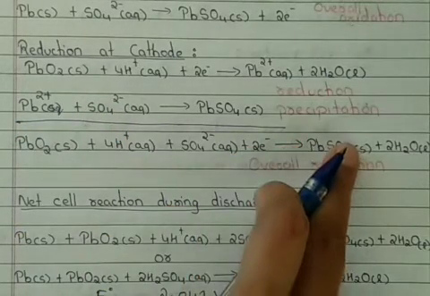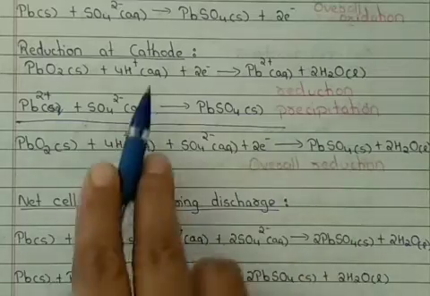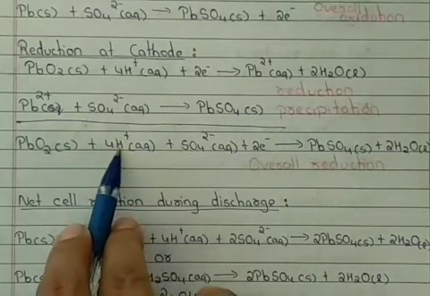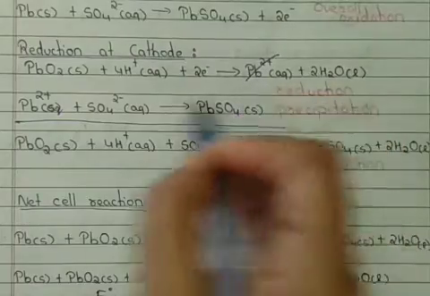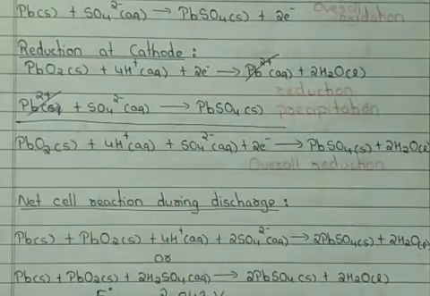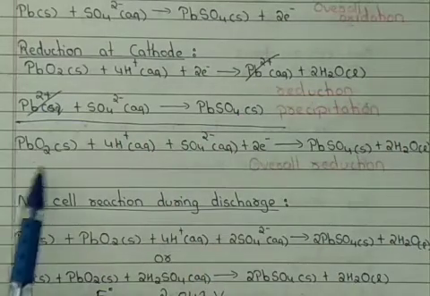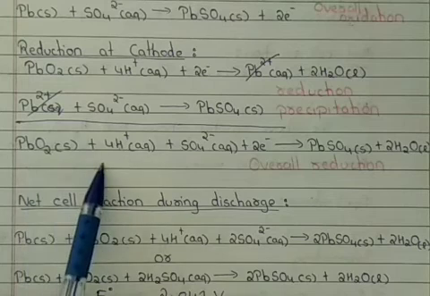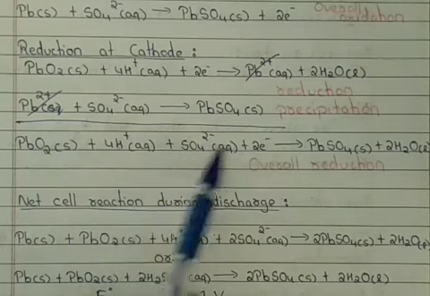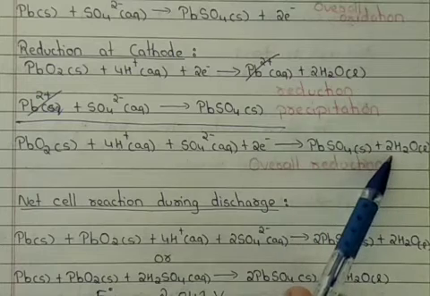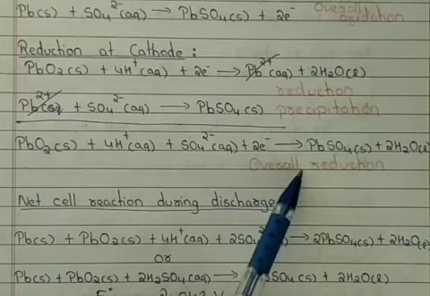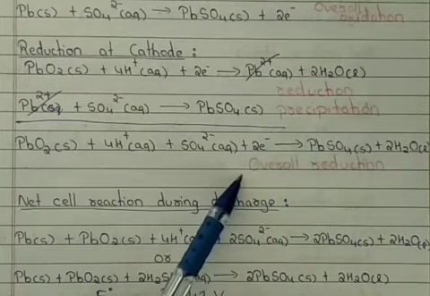That is a precipitation reaction. If I sum up these two reactions as the overall reduction, the Pb2+ ion gets cancelled from both sides, resulting in PbO2 plus 4H+ plus sulfate ion plus 2 electrons giving lead sulfate plus 2 water molecules. That will be our overall reduction reaction.